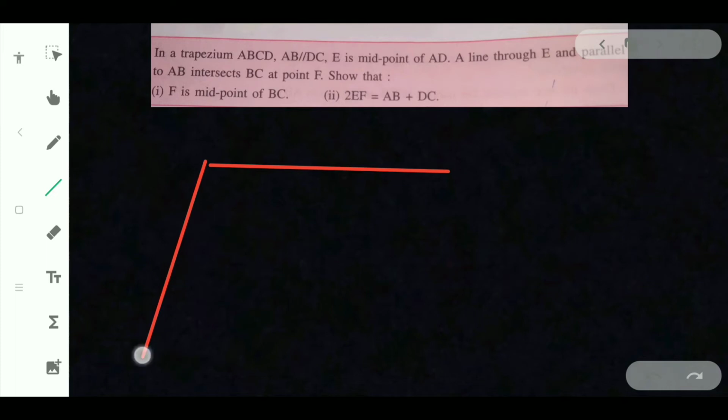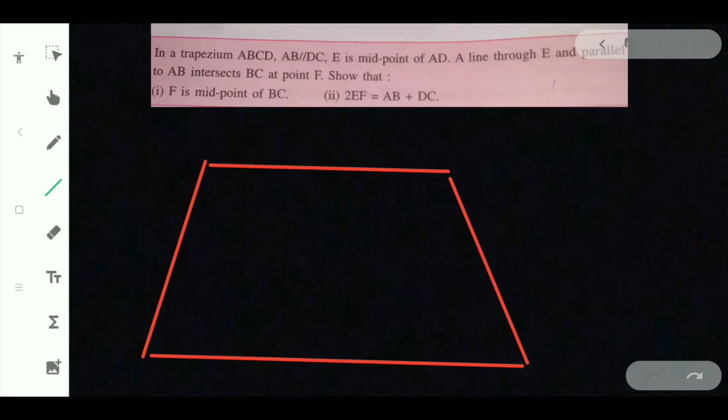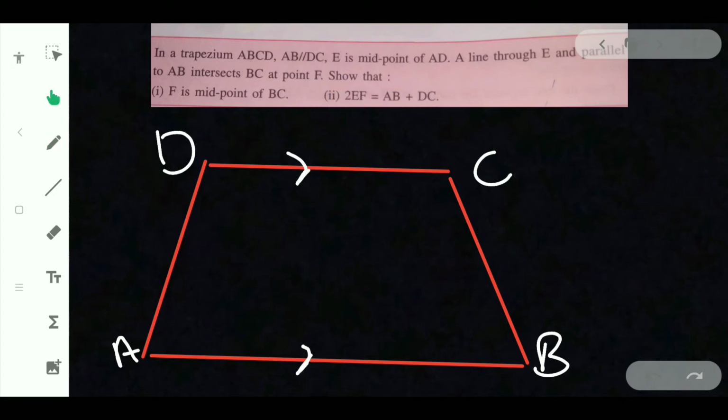Now here, it is a trapezium. So let us draw a trapezium like this. I hope you know what a trapezium is. Trapezium means there will be two parallel sides and the other two will be non-parallel. If the other two sides are equal, it will be an isosceles trapezium, otherwise no. So let us take these two parallel, and they have given ABCD, and AB is parallel to CD.